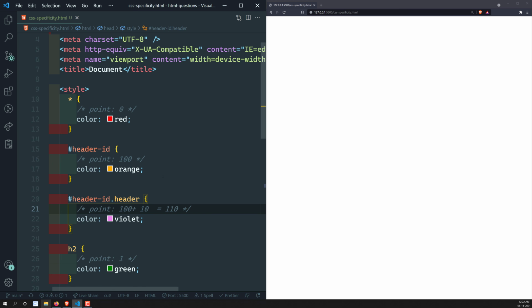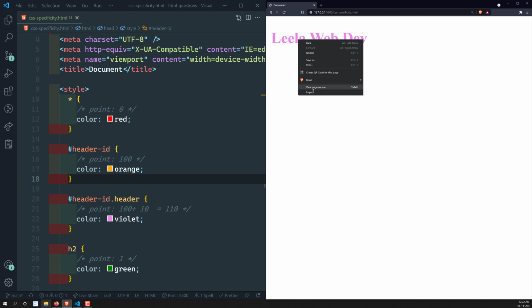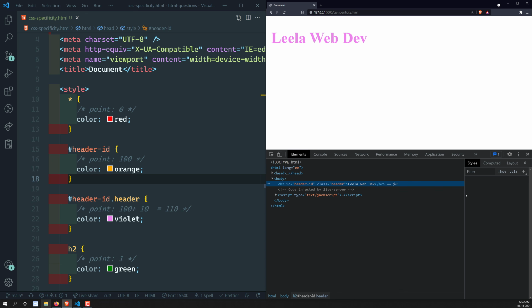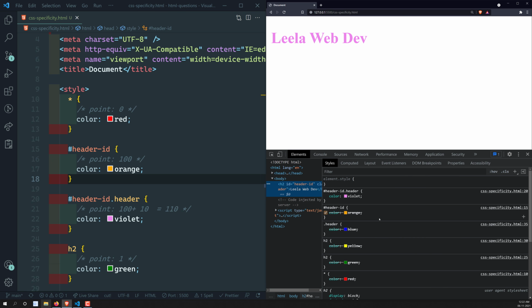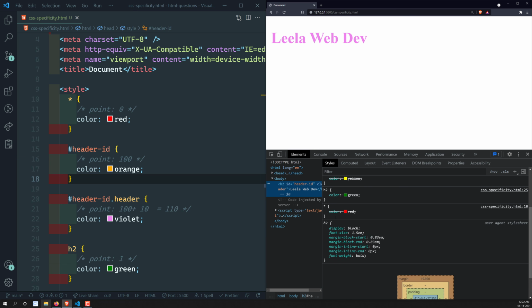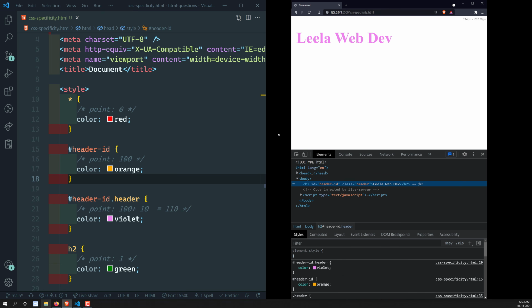So if you want to know more about this one, what you can do is, for example, here you can go into the inspect element and here you will be able to see, for this H2, what is the CSS applying here. So here you will be able to see that everything has been cancelled because of the specificity issue. So only the header ID of header has been taken care of. Okay, why? Because this is having the highest points, that is 1110. So this is how we can divide the CSS permission issues.